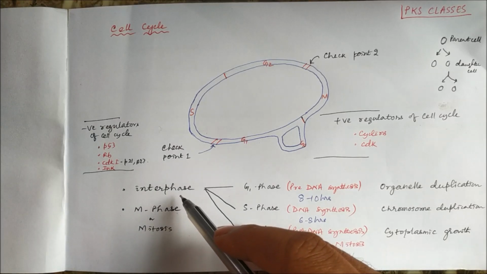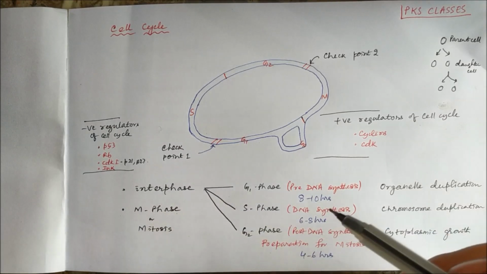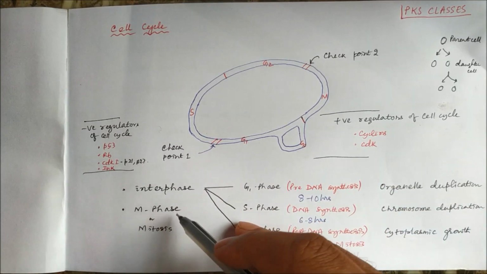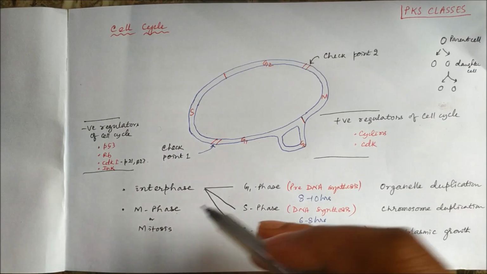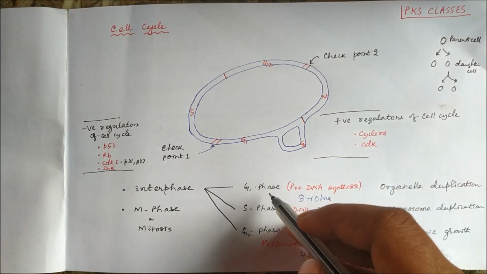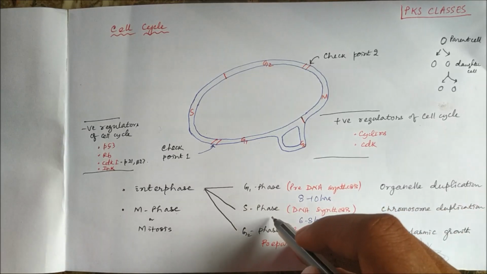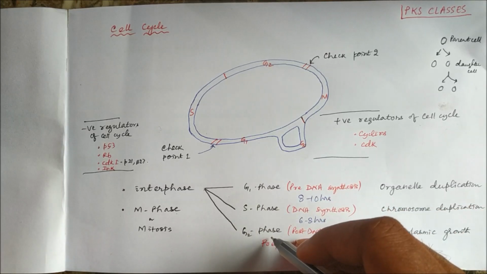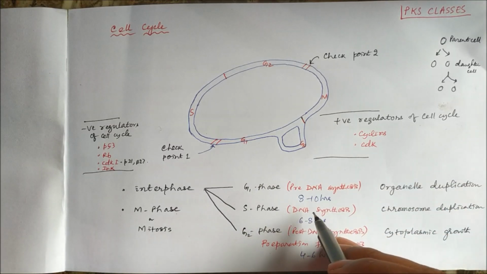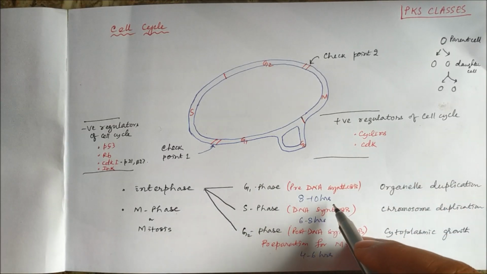Interphase is the period of preparation for cell division. First the cell prepares itself, then the actual cell division is the M-phase. This interphase consists of three phases: G1 phase, S phase, G2 phase. G1 phase occurs for 8 to 10 hours.